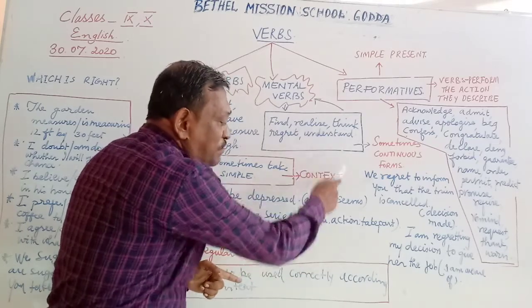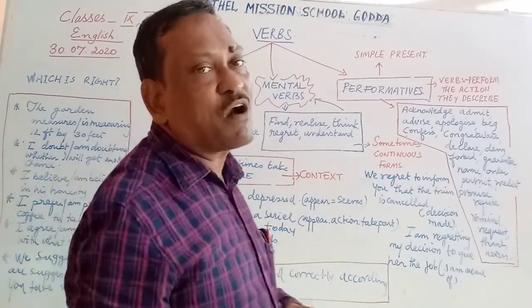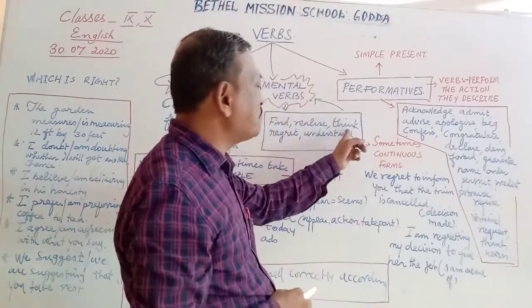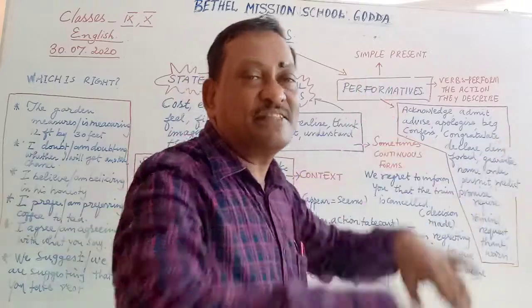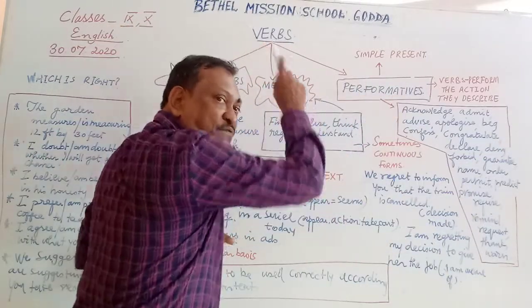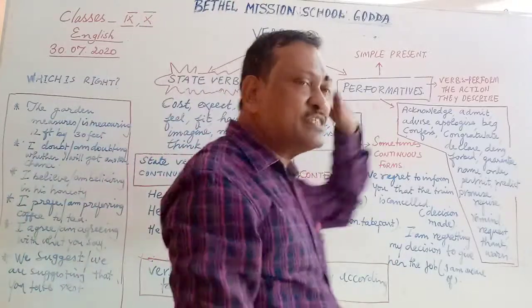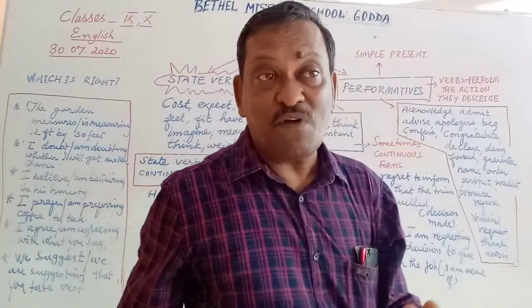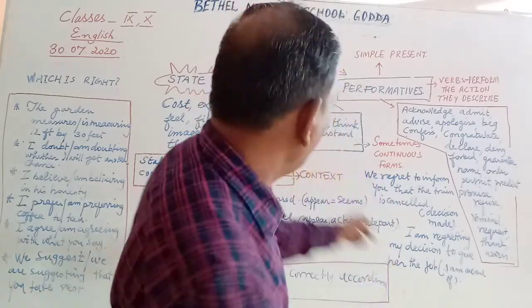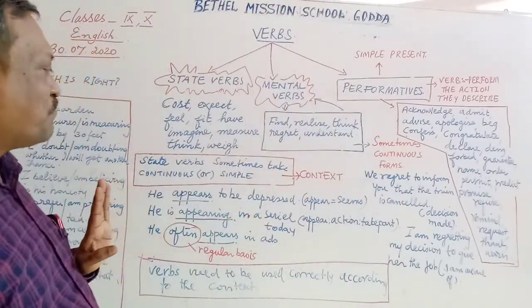You must always relate the verb with the context. English gives you the freedom to use a verb in the present simple form, at the same time in the continuous form. Generally, the verbs are used in the present simple, but when it comes to talking about something happening at the moment, you use them in the continuous form.